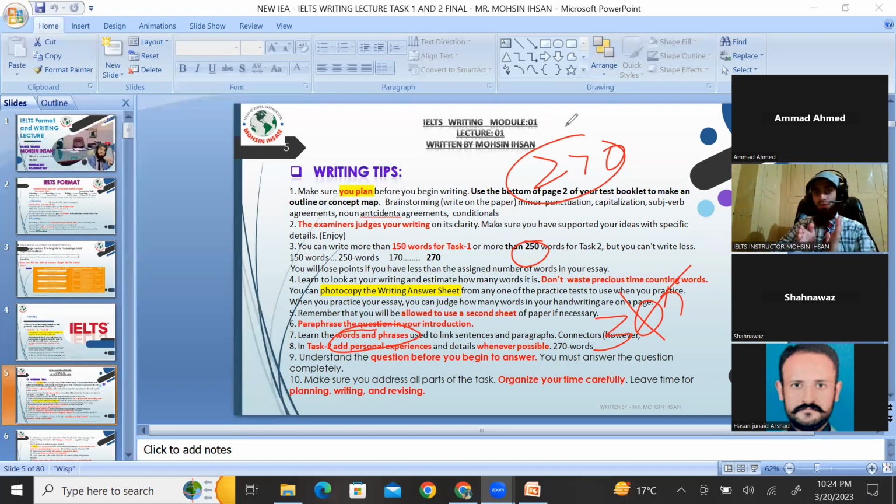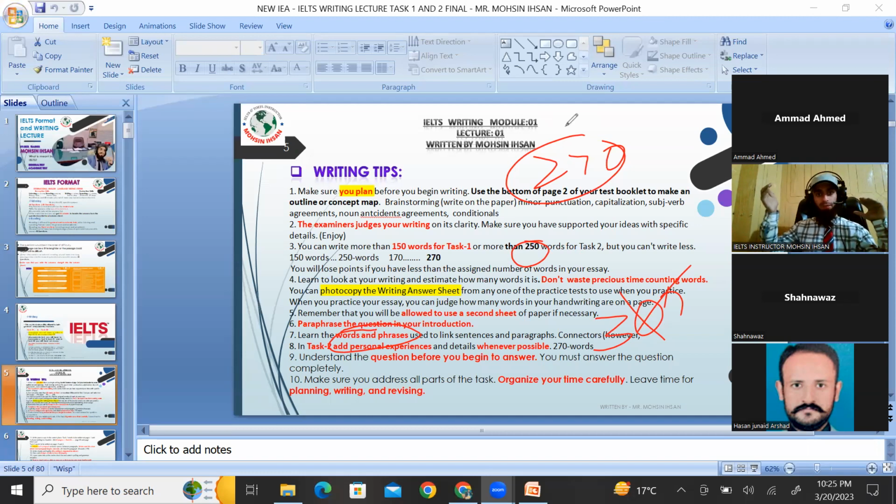But beside those initial words, believe me, when we check students' essays, even in the mock exam or the real exam, we see how beautifully this person has started. The grammar is fine. But take two candidates, Shanawaz and Hassan Junaid, and suppose both have an equal level of grammar, 100% fine.